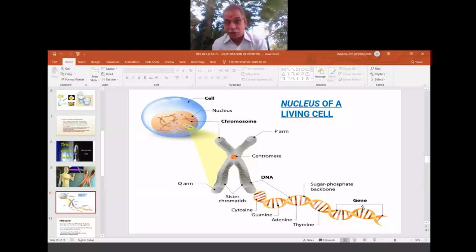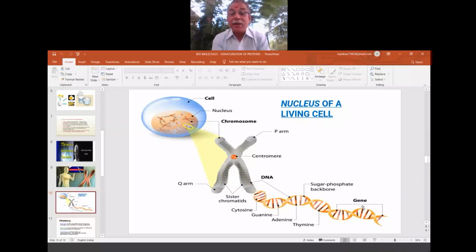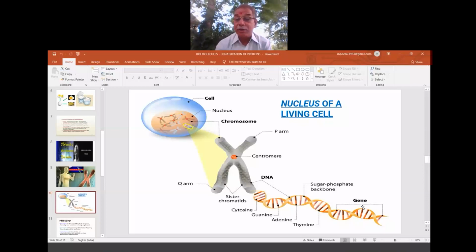Again it is a sub branch in biology. In biology, one more branch is genetics, going deep inside. After understanding exactly where nucleic acids are, now we'll go to our next part.